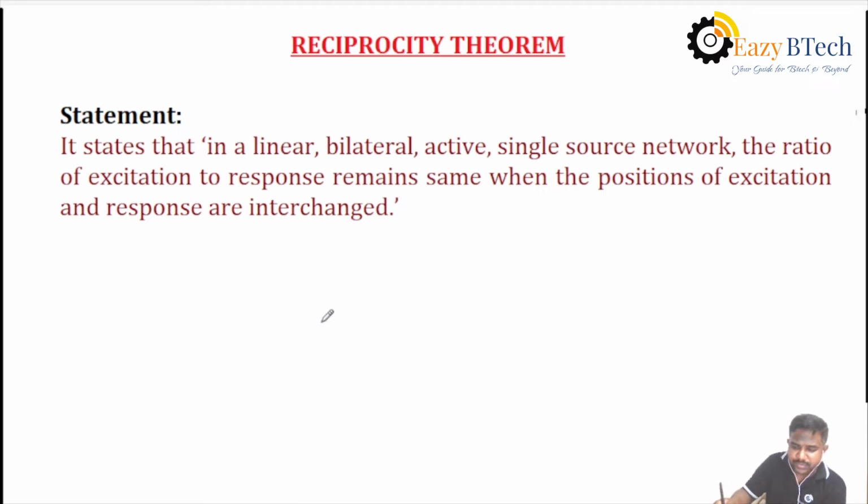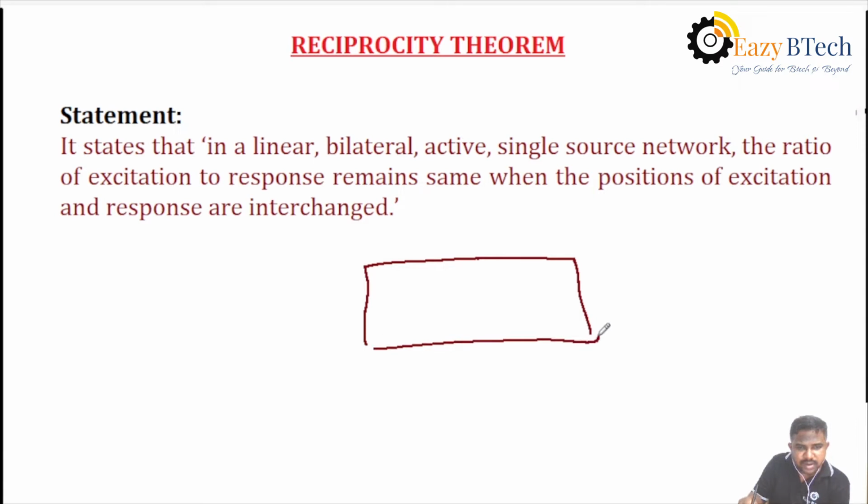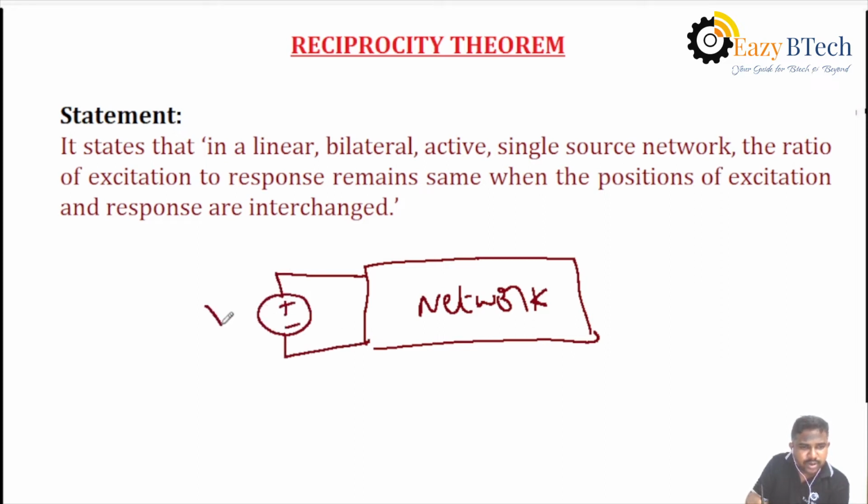the element. I am showing you, for example, the given network. This is, suppose, the given network. For that network, we are giving the voltage source, only a single source.